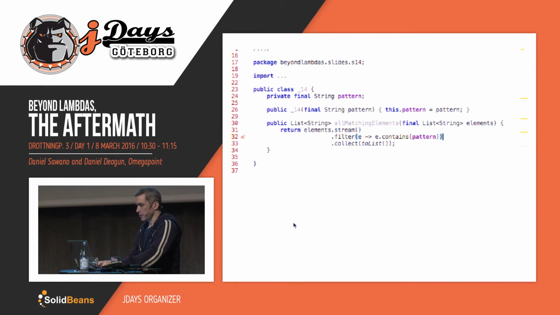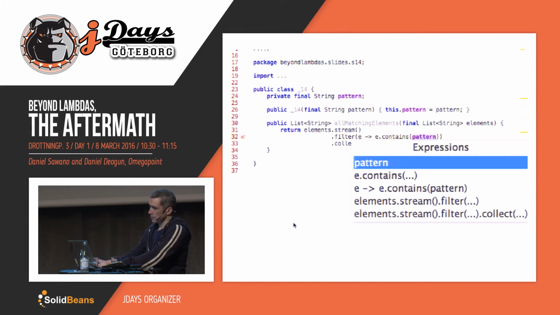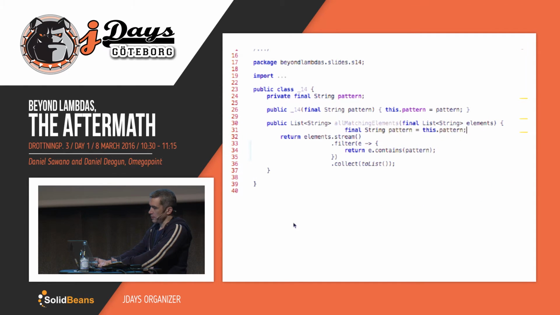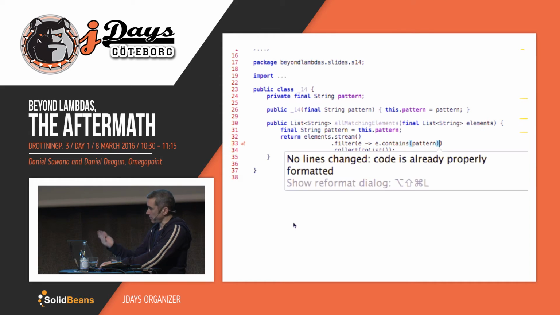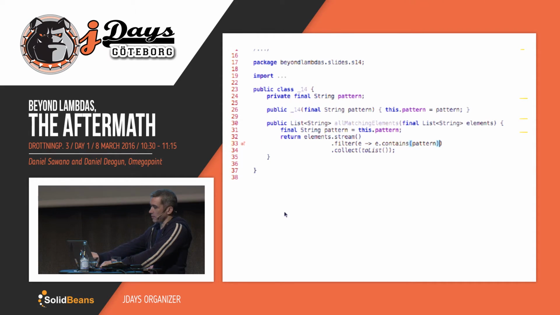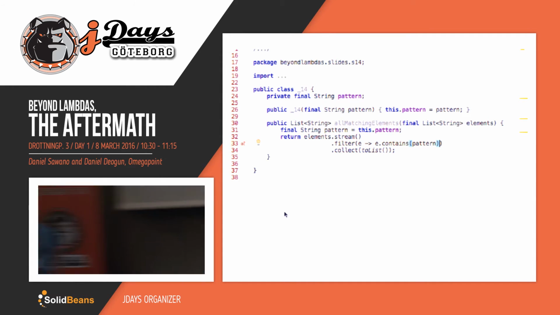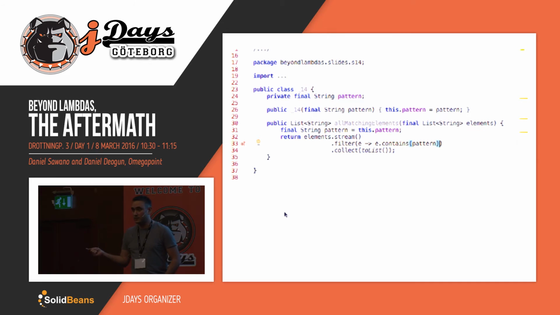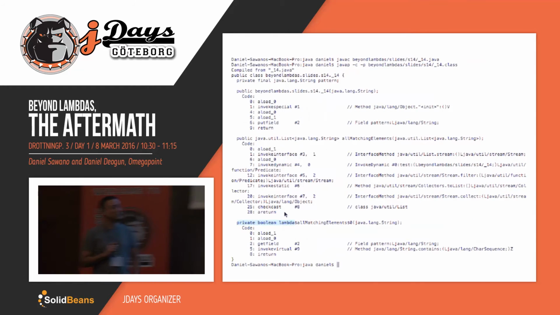Okay, so removing the dependency to this, one way of doing that would be something like this. And now the lambda is using a local variable instead. That should fix it, right? The method is, of course, still referencing this, but the lambda isn't. So we changed the lambda. That's our hypothesis, so let's check the code.